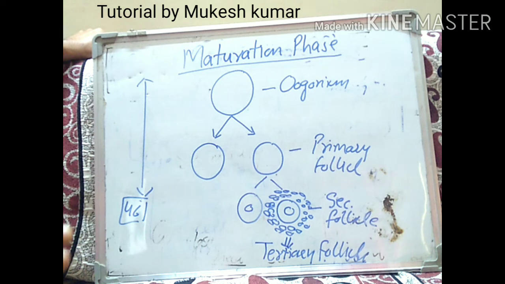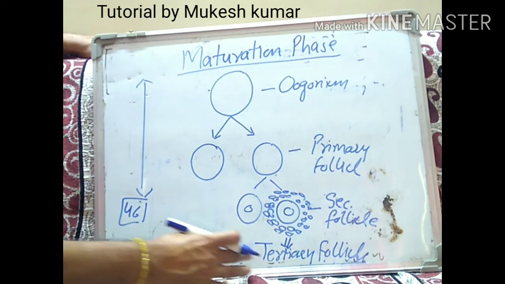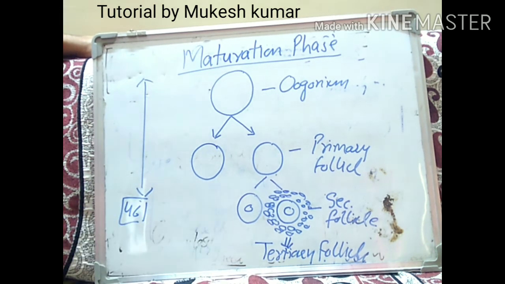Now this tertiary follicle will grow in size, and it is going to complete the first meiotic division, and as a result it is going to produce the first polar body and secondary oocyte.